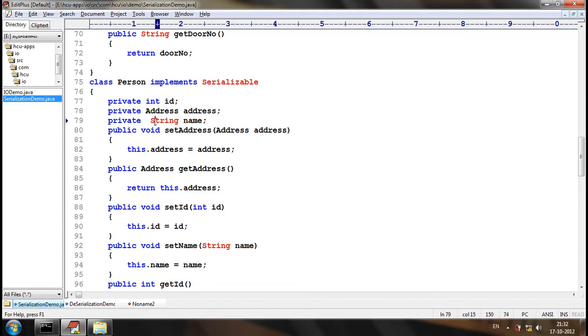In the same way, String. All the wrapper classes as well as the String class are serializable. Already the String class as well as all the wrapper classes implement the Serializable interface. So the problem did not come until we added the Address object. The problem came only after adding the Address object.